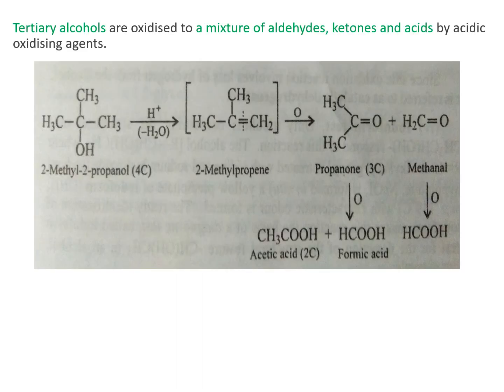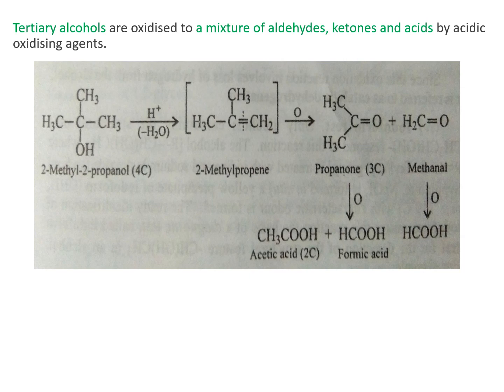Next is tertiary alcohol. Tertiary alcohols are oxidized to a mixture of aldehydes, ketones and acids by acidic oxidizing agents. Look at the example, 2-methyl 2-propanol. It's a tertiary alcohol. When it is treated with an acid, dehydration takes place and an alkene is obtained. That is 2-methyl propene.